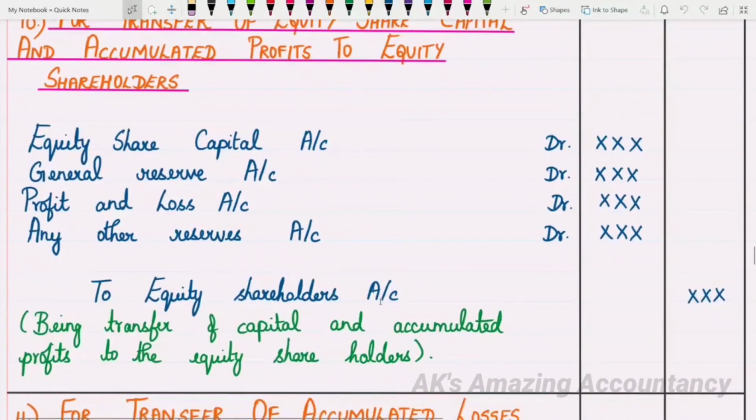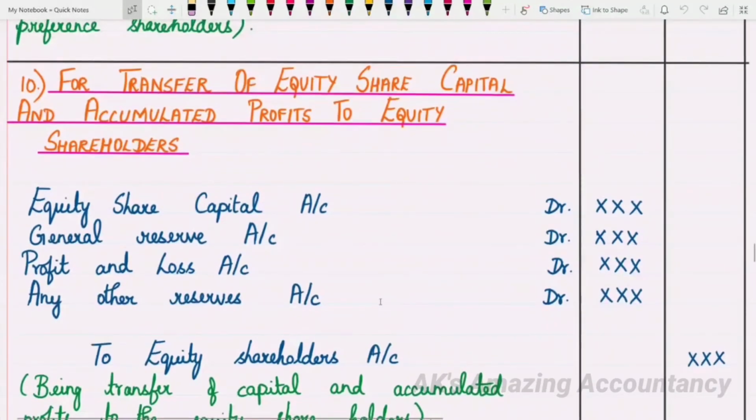After discharging debenture holders and preference shareholders, the next entry is for transferring equity share capital and accumulated profits to equity shareholders. So for this the entry will be equity share capital account debit, general reserve account debit, profit and loss account debit, any other reserve if available account debit, to equity shareholders account.